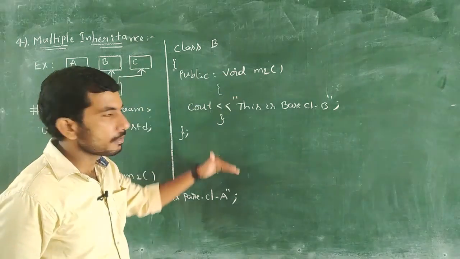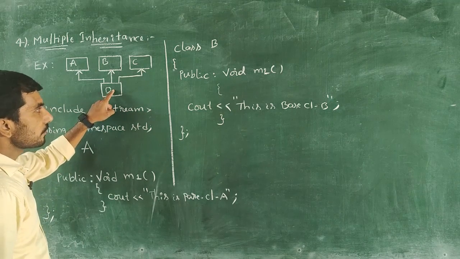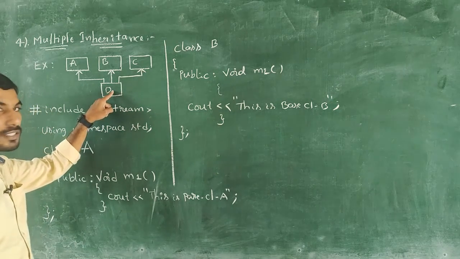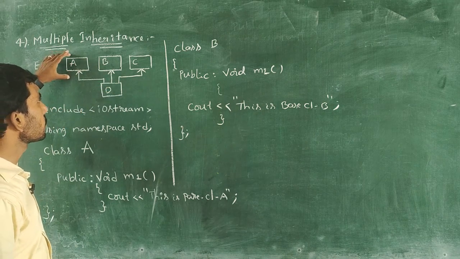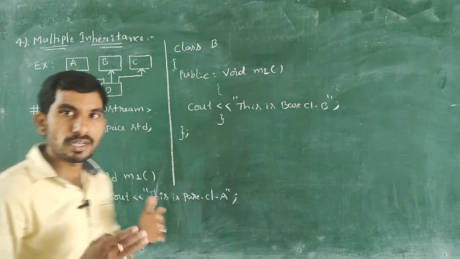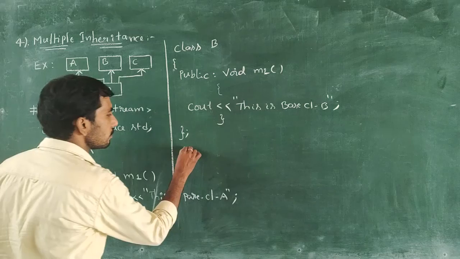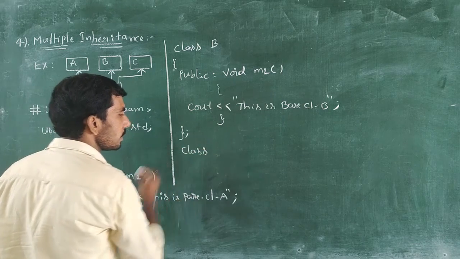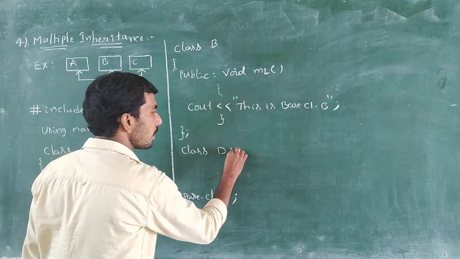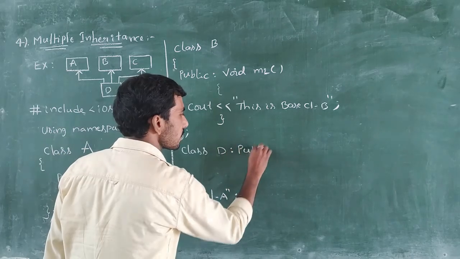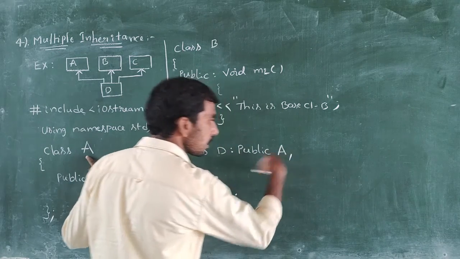Like that we are defining multiple parent classes. And here I want to define class C, and this class C acquires all the properties of its base classes A and B. For that, how to write the statement? First we implement the child class, and here the child class name is C. Colon, first base class is A, comma.